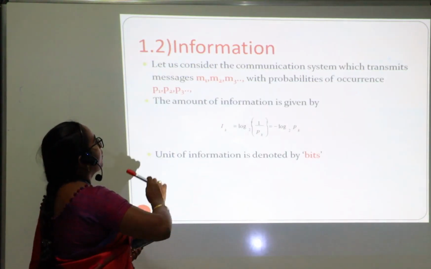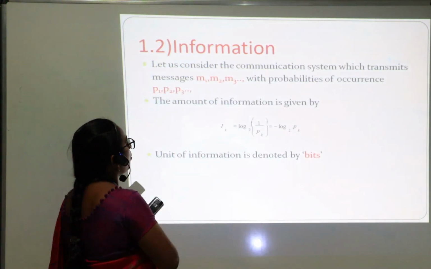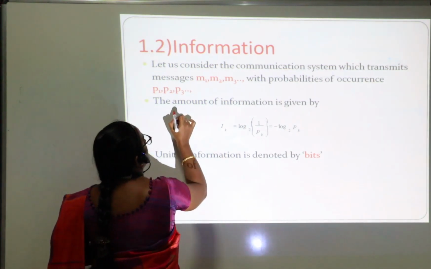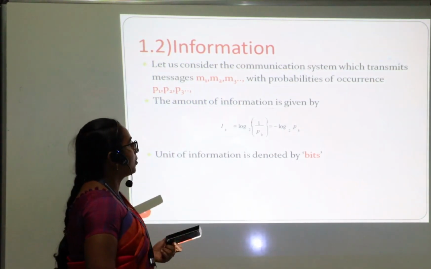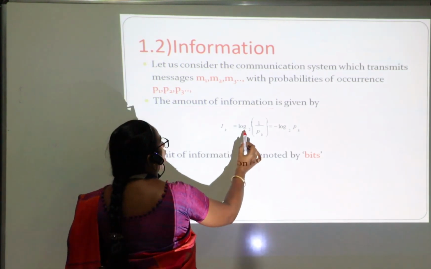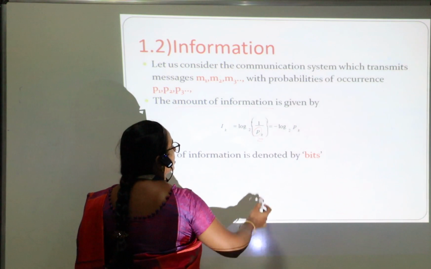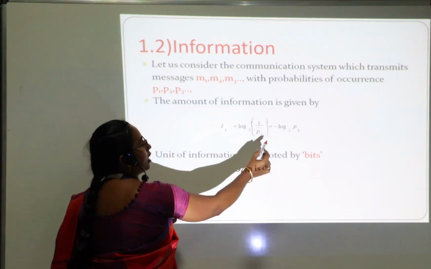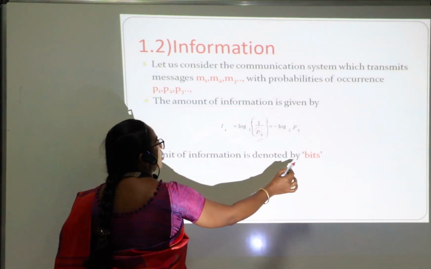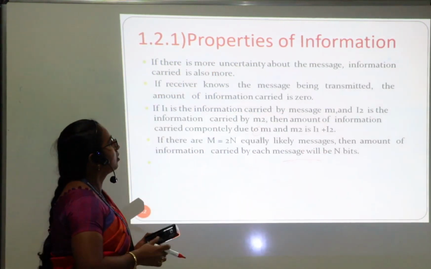Okay. Next, we have information. Information is nothing but an amount of information, which can be given by log 2 of 1 by pk. This p is nothing but the probability of the k-th message. It can be rewritten as minus log 2 of pk. It is denoted in units of bits.